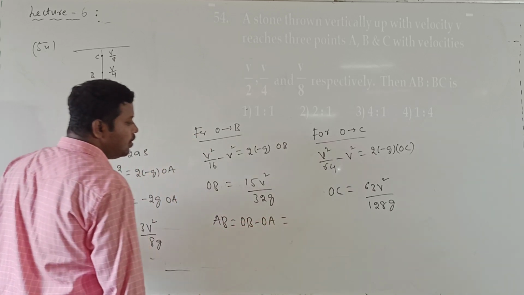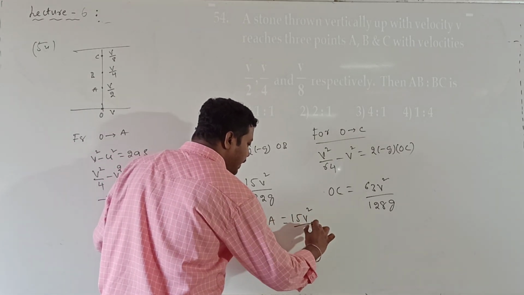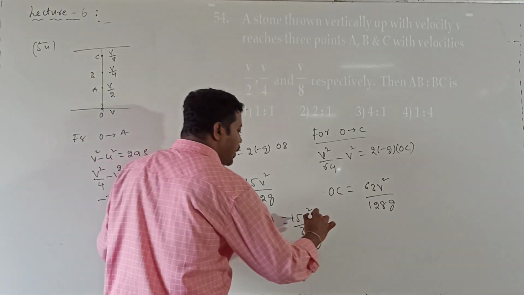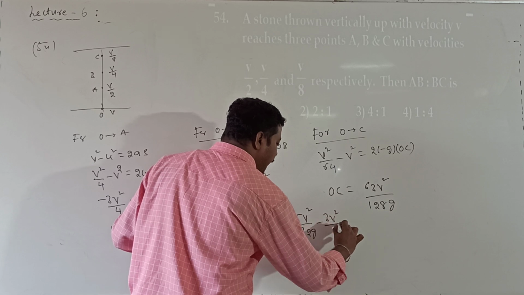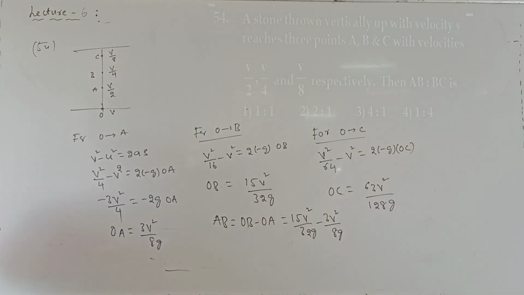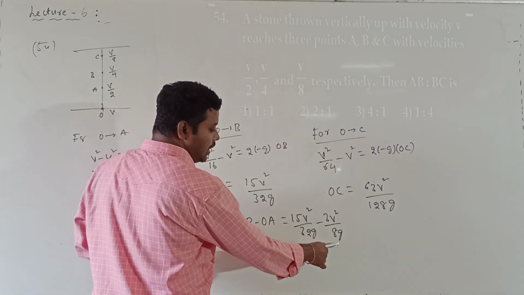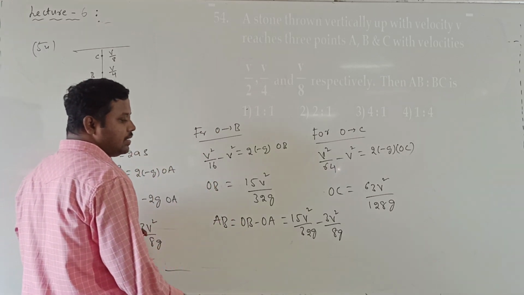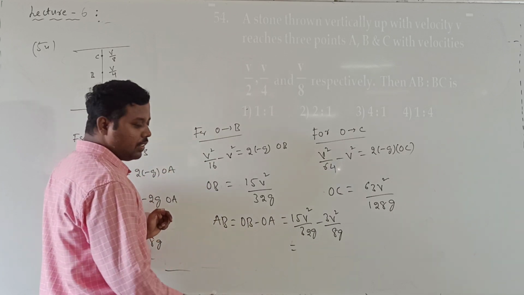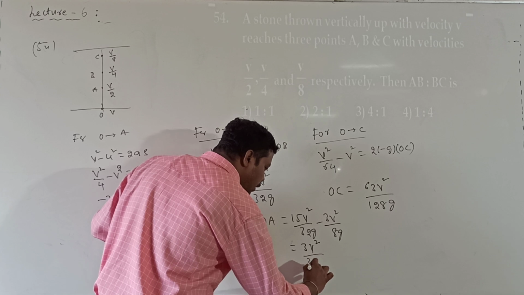What is the OB value? 15 v square by 32 g minus 3 v square by 8 g. The LCM is 32 g, so we get 15 v square minus 12 v square, that is 3 v square by 32 g.